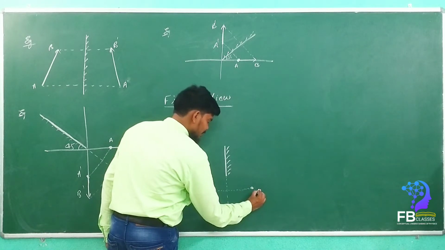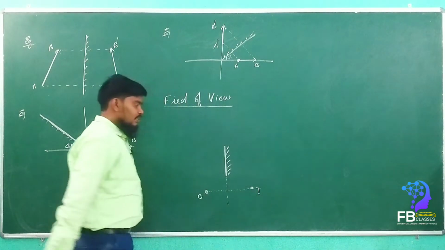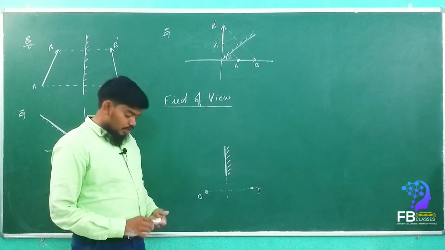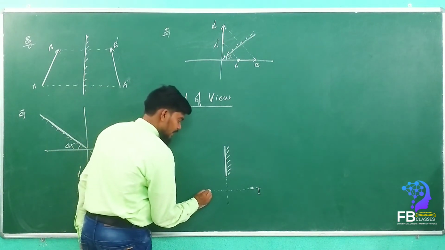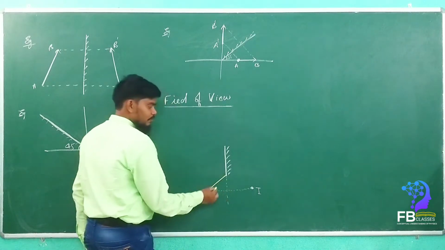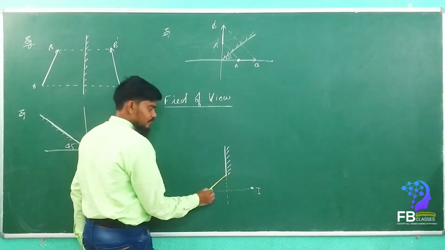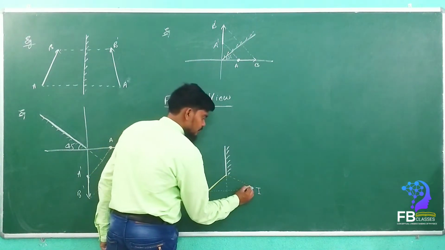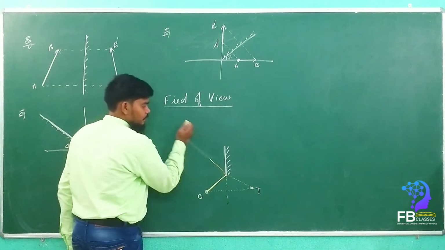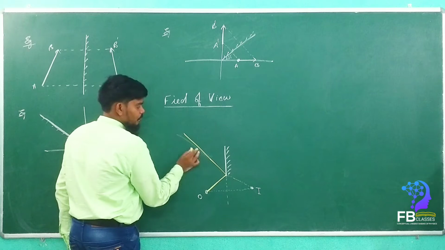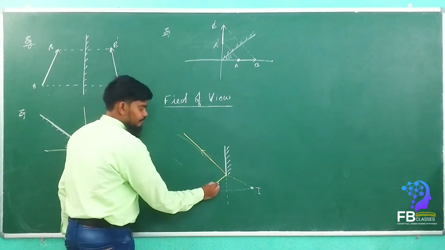So here the image is formed. That will count as formed, yes or no? Then what do we have to do? Take one ray, the first ray, and draw it onto the bottom of the mirror. Are you getting my point? See here. So this is one ray.